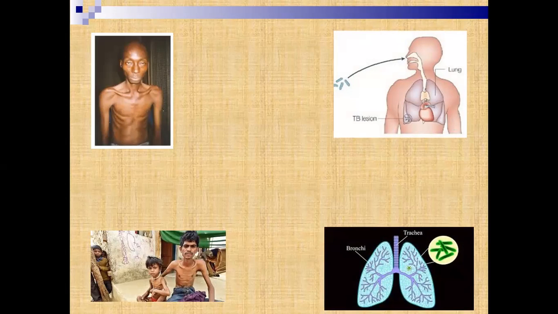Mycobacterium tuberculosis mostly affects the lungs, and in this case the oxygen carrying capacity of the lungs does not function properly. These are the signs and symptoms of TB.